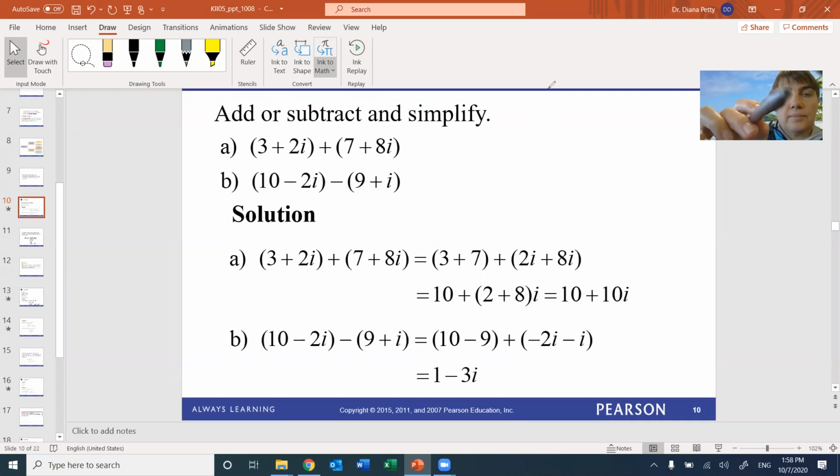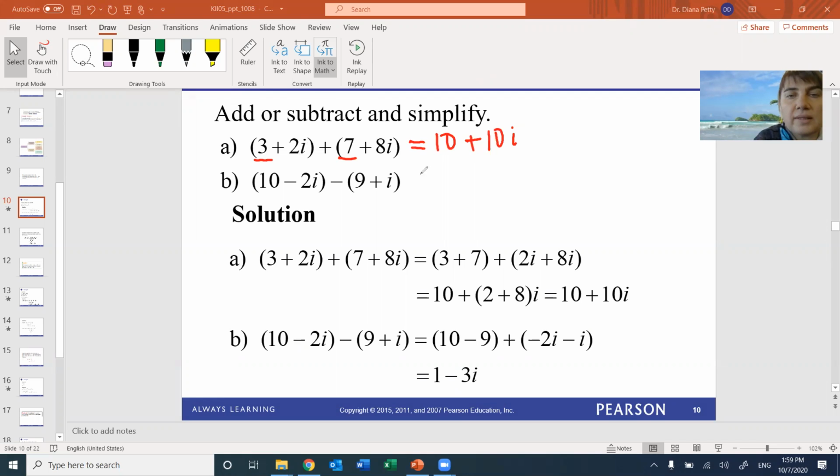So to add them, it's again adding like terms. You're going to be adding, let's make it red, if you do the first one, A, right? You add the 3 and the 7, and the 2, and that's it.